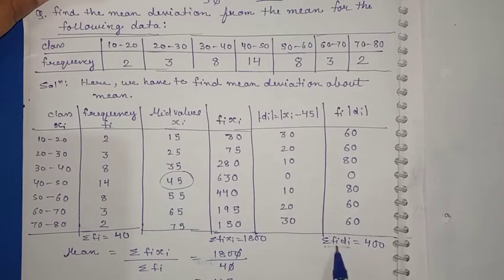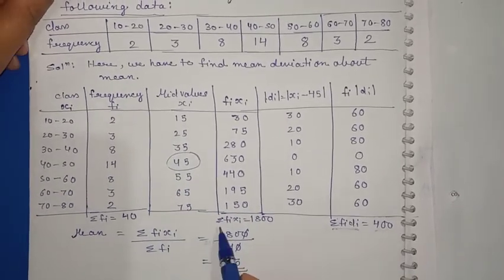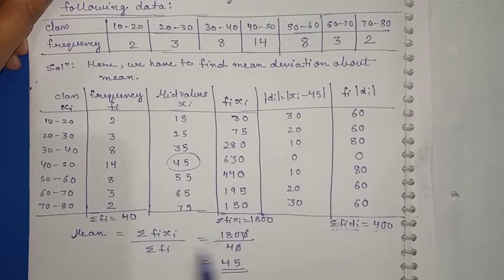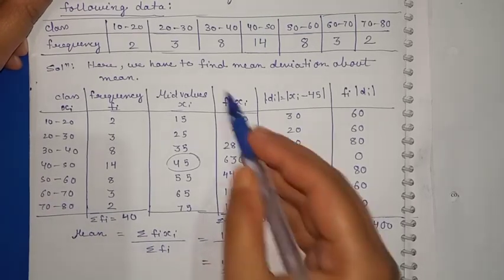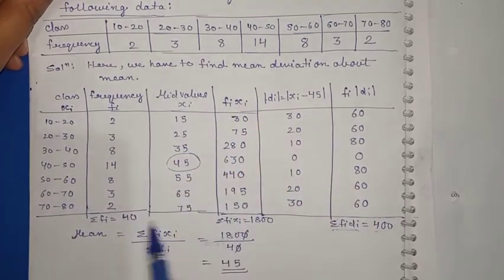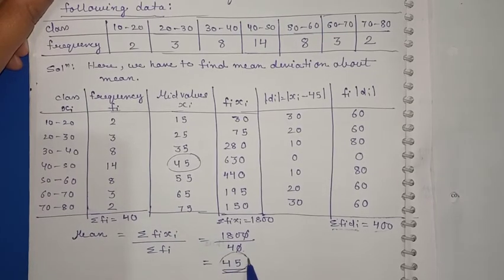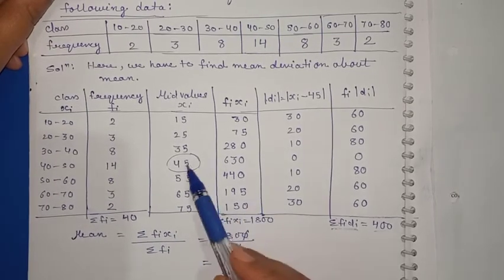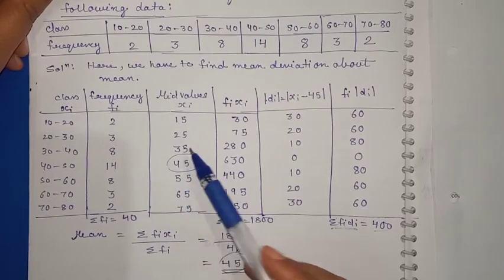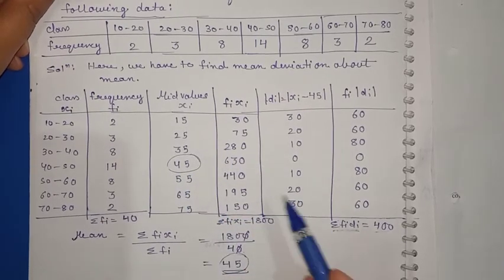So summation of fidi is 400 and summation of fixi is 1800. With the help of the direct method you can find the mean, that is summation of fixi by summation of fi. So 1800 divided by 40, the mean we have got is 45. And luckily we have got the mid value also 45. So it all depends on you how you are going to solve this.